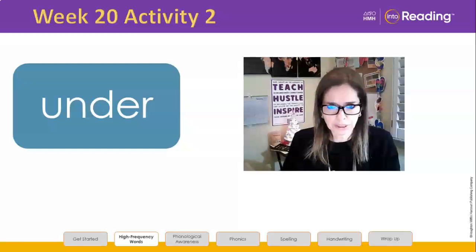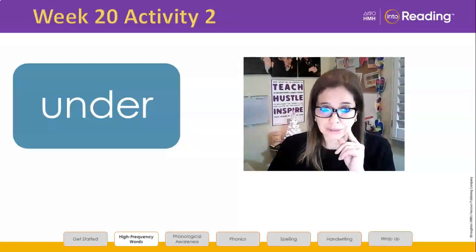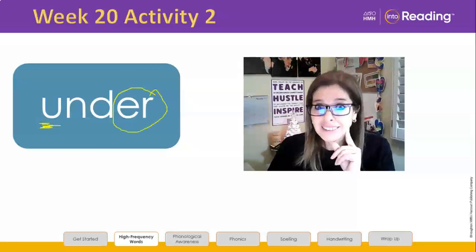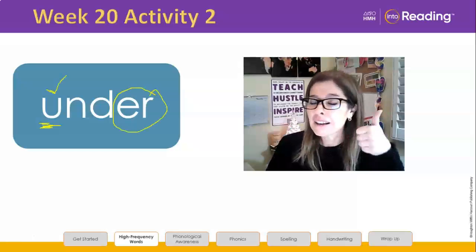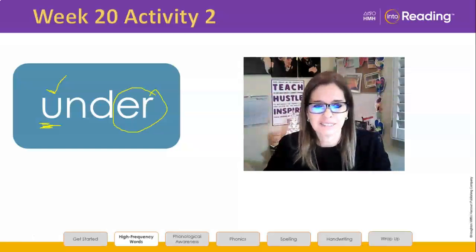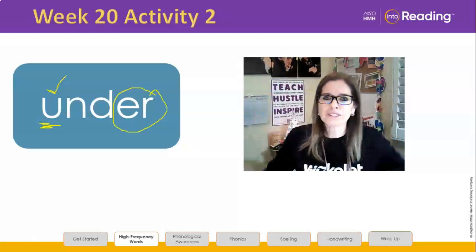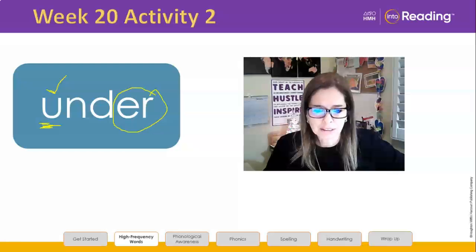In this word, what do you notice? What do you wonder? When I say that, I want you to notice the vowels or the vowel sounds. This is a vowel, and this is a vowel. Did you already know that? All right, so this vowel, what is this vowel saying? Tell me the sound. And then at the end, ER is saying. Regular sounds, aren't they? So nothing spectacularly different.